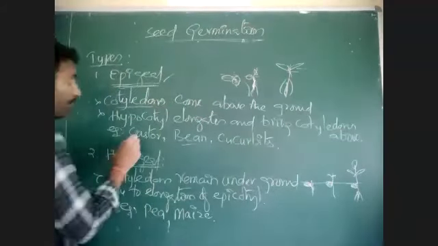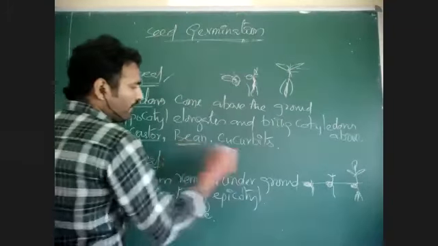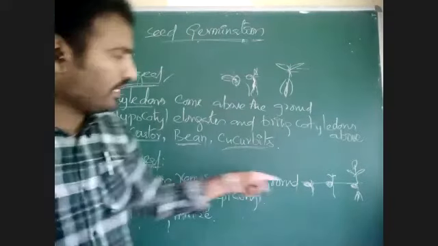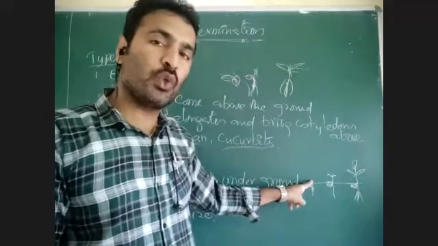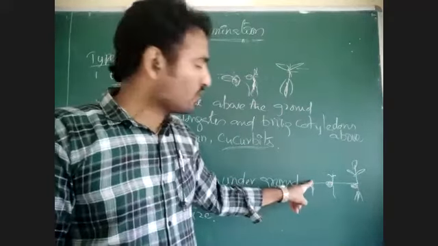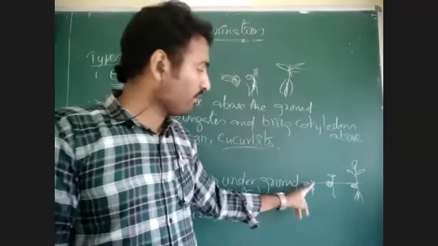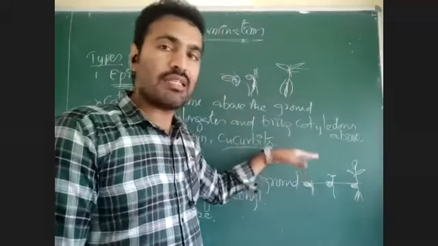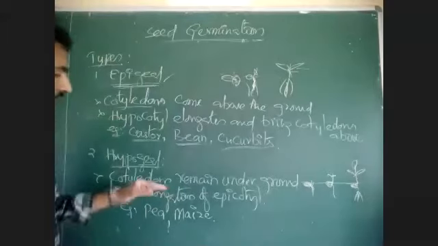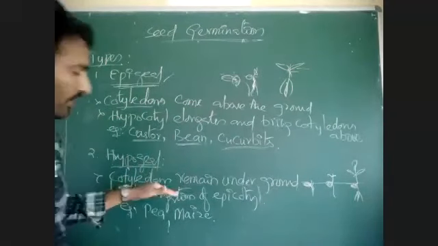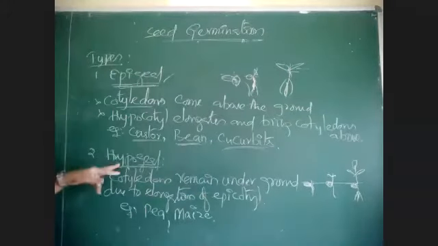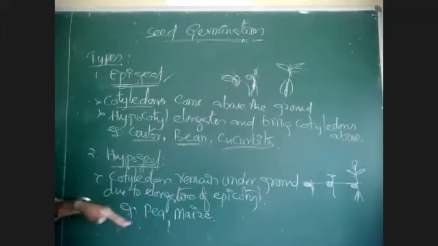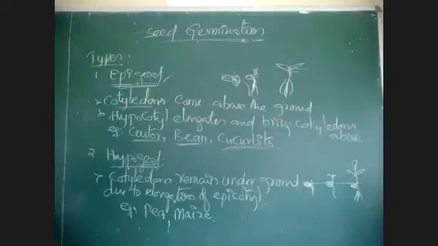That is epigeial. This is seen in castor, beans and cucurbits. Coming to hypogeial seed germination, when the seed is germinating, the epicotyle, the first shoot, is elongating, not the root. The shoot or stem is more elongating. As the stem elongates, the shoot system will come above the ground, and the root and seed will be present below the ground itself. Cotyledons will not come above the ground. Cotyledons will remain under the ground. That type of seed germination is called hypogeial seed germination. This is due to elongation of the epicotyle. This is seen in pea plants and maize plants.